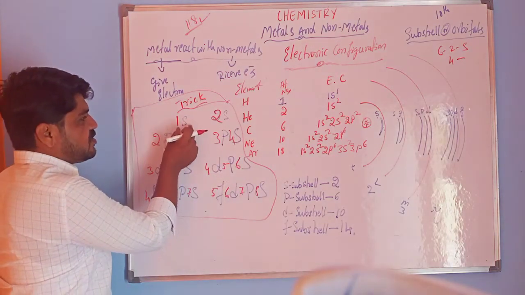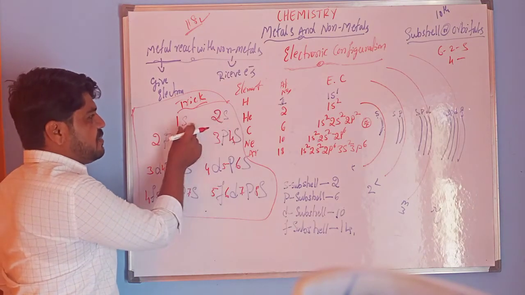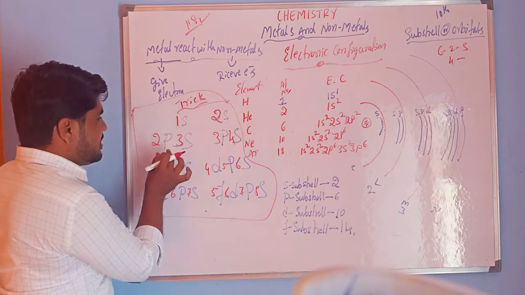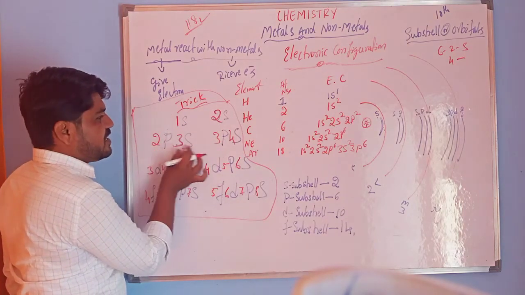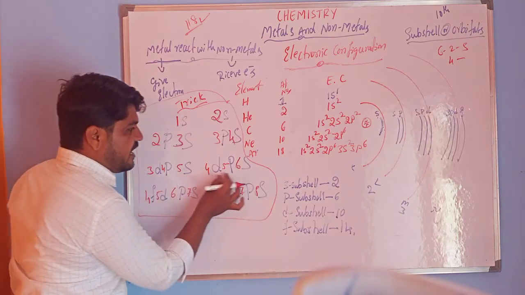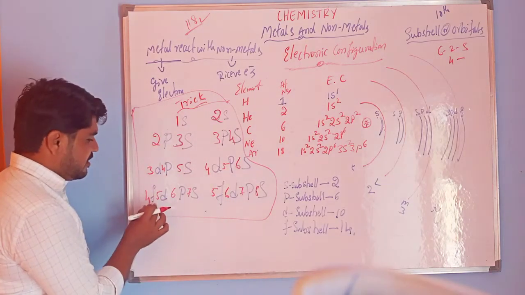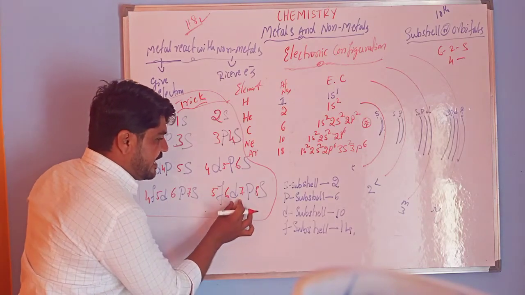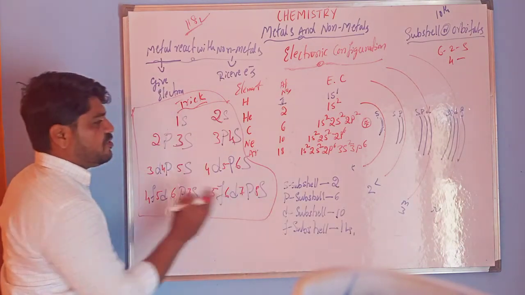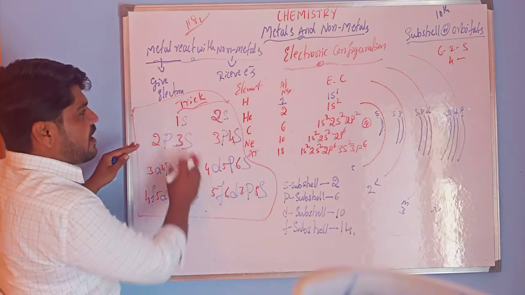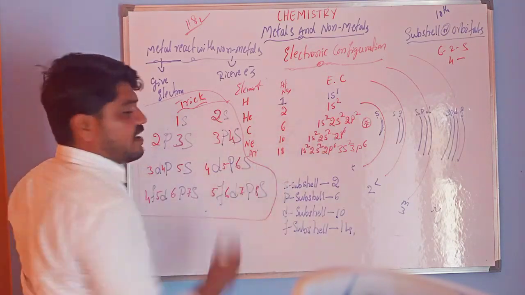So first you have to write 1s, like simple or super school, like super school. Next is public school. In the same way, Delhi public school. Next, fantastic Delhi public school. 2 times you have to write. So after this, by using this trick, you have to write the electronic configuration.